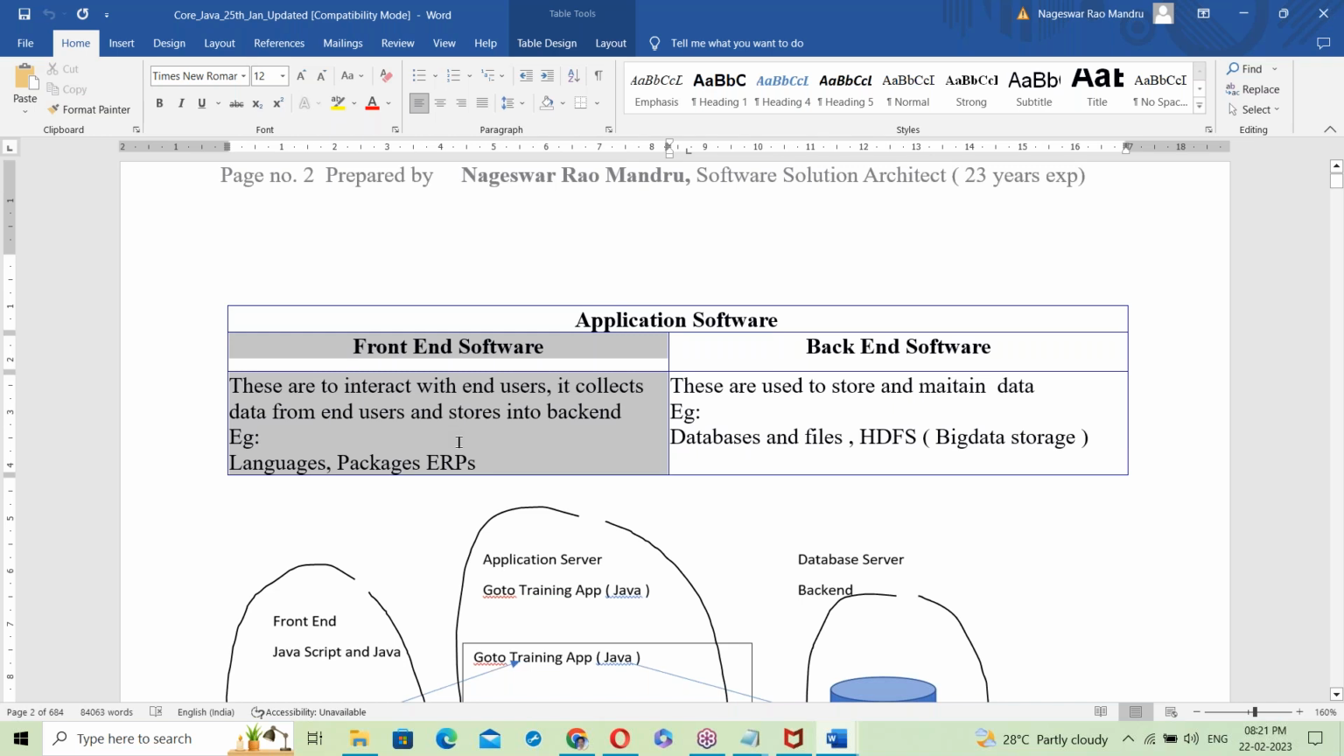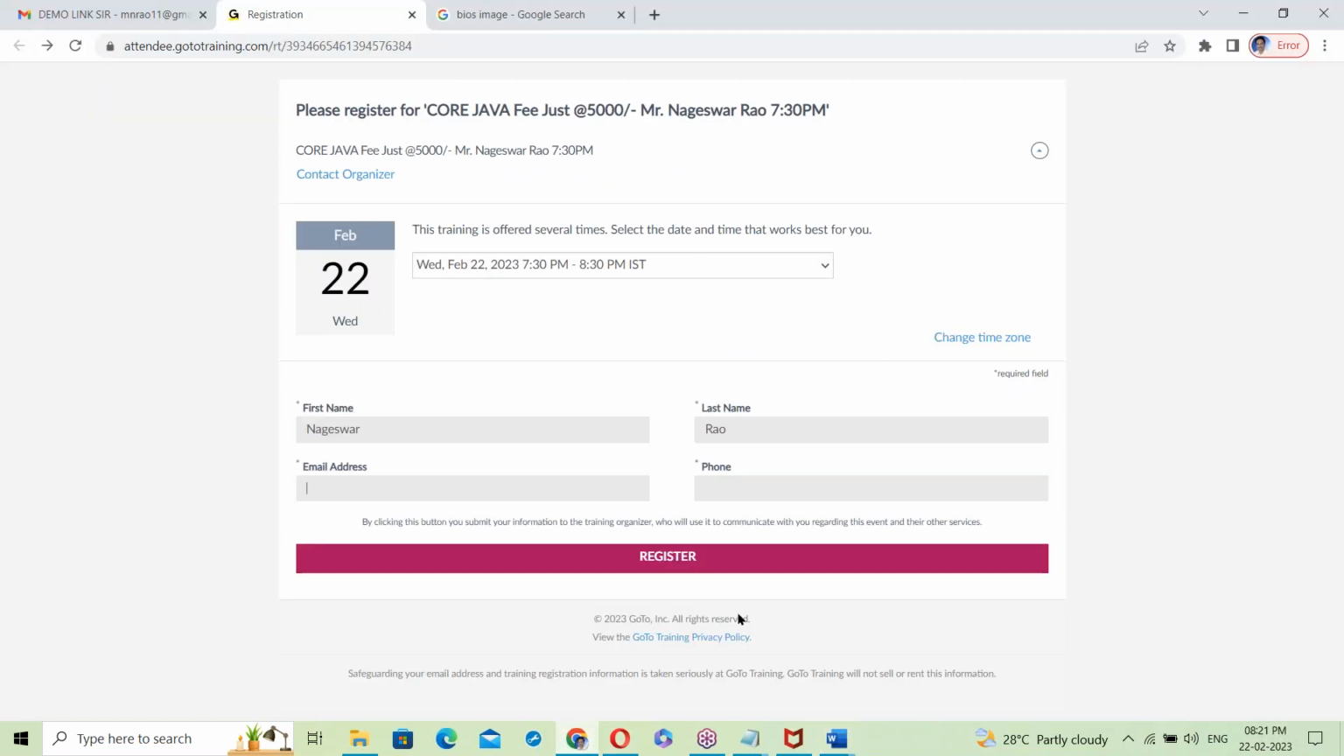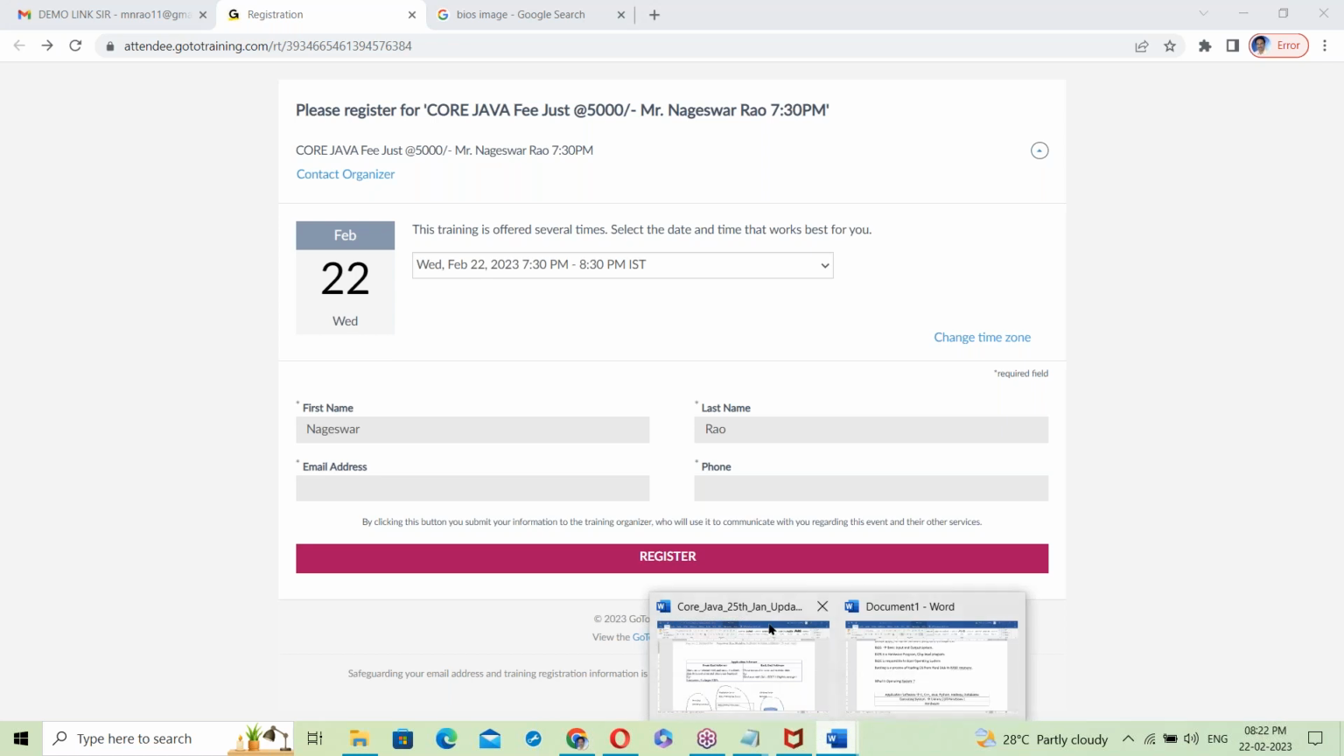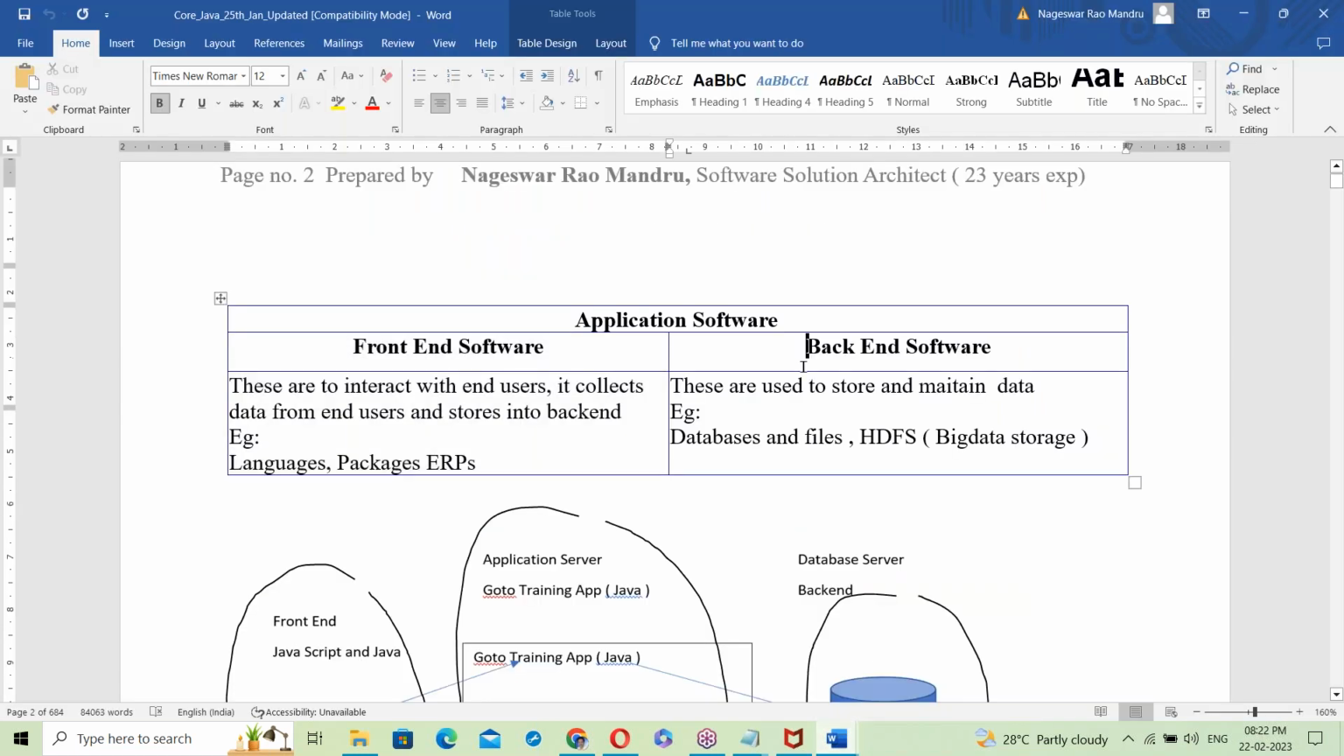So front end is interacting with users. This form is called front end here: registration form, login form. Next, maybe checking a profile, Facebook profile, and all that is front end. Now, what is Java? Is it front end or back end?